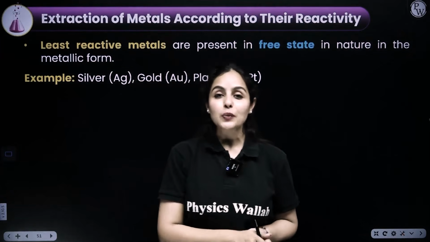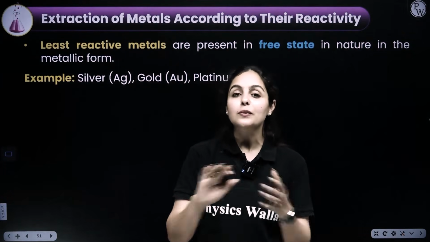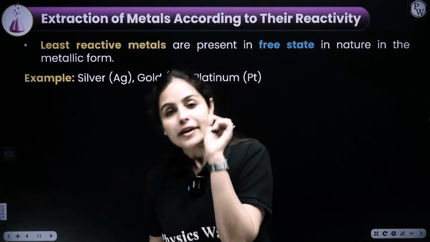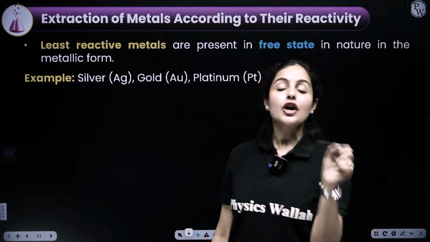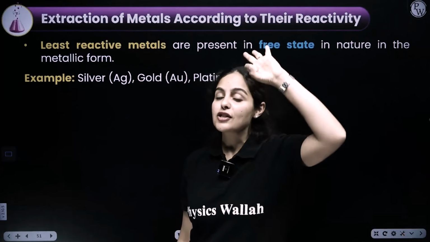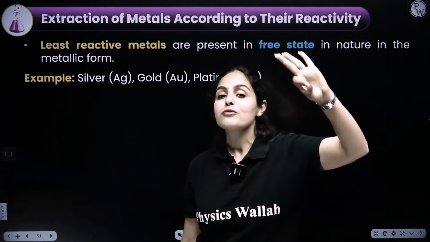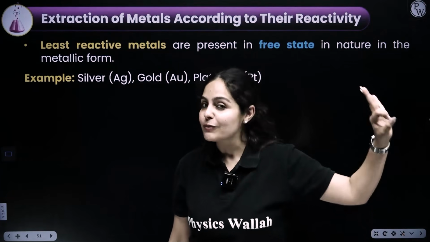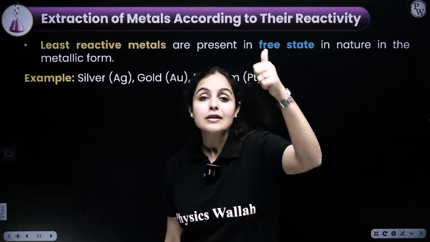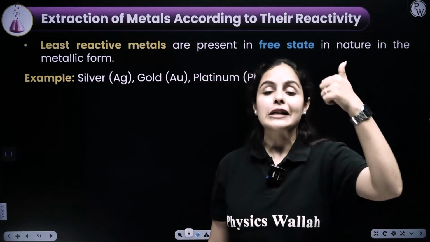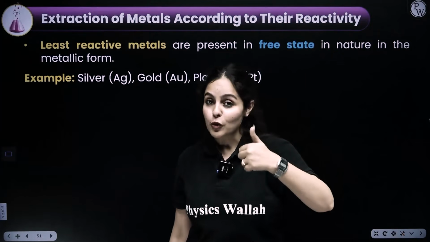Yeah, so we are done with the extraction of metals. We are done with metallurgy. But now once metals are extracted, you need to refine them, and that's the last and third step of metallurgy. Extraction of metals is done, guys. We have learned how to extract highly reactive metals using electrolytic reduction of molten ore.